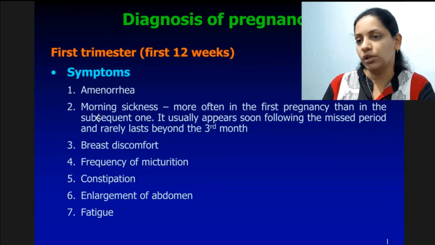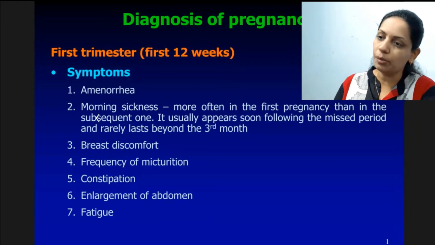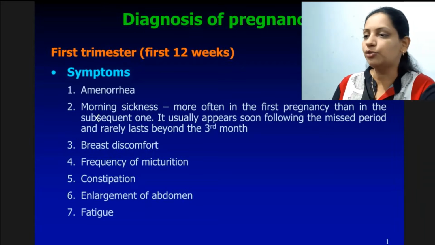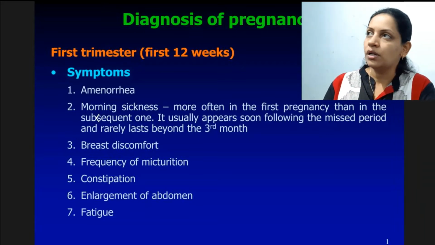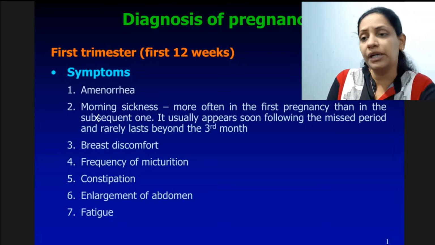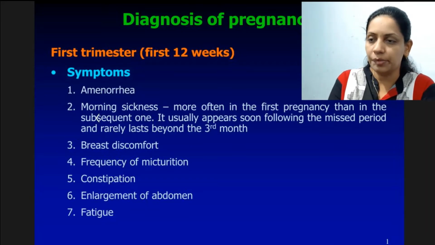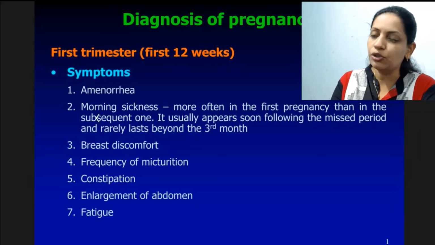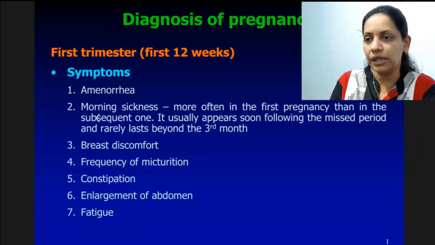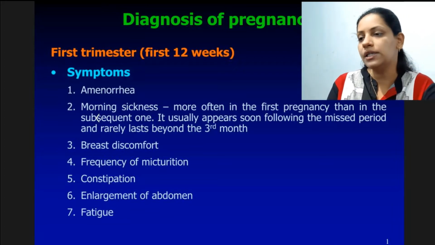Mainly the clinical aspect, or the clinical findings which we get from the patient. First of all, patient will tell there is a period of amenorrhea, that means absence of menses. So that will be the first symptom from the patient, that is amenorrhea. Second symptom she will give, as we discussed about HCG, the role of HCG in that female. According to that HCG, the next complaint the patient will have is morning sickness. This is commonly seen in first pregnancy, that is a female who is pregnant for the first time, whom we call primary gravida, primary para patient. So it is more commonly seen in primary patients, morning sickness.